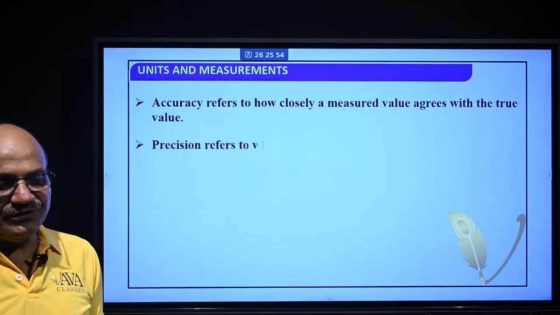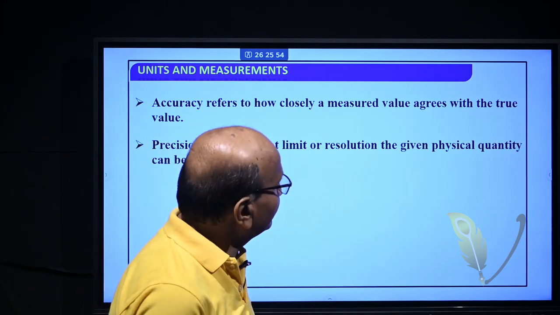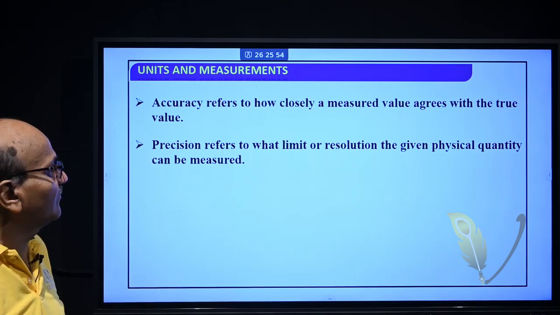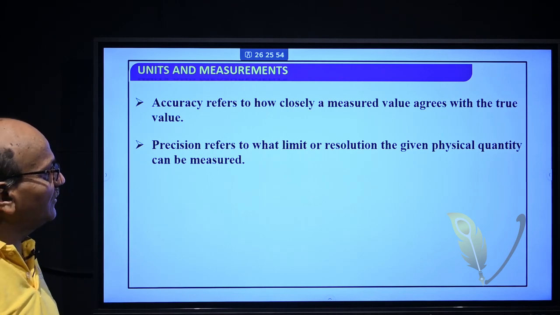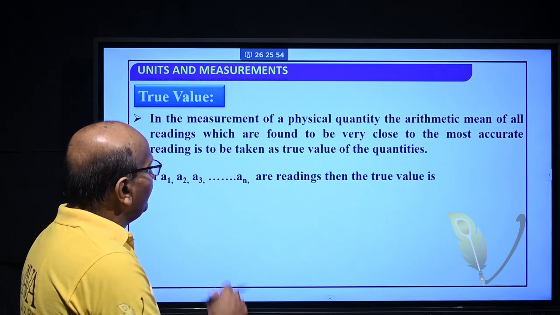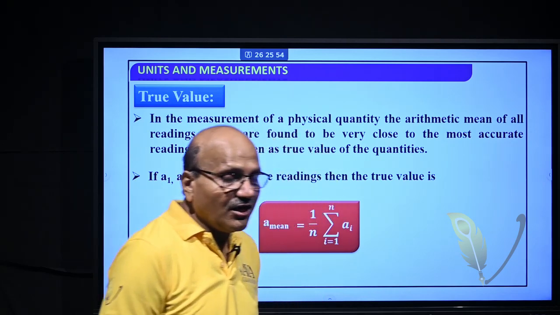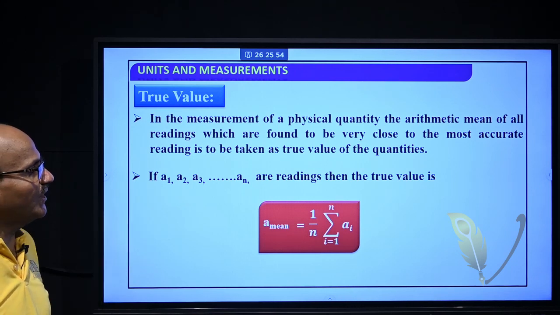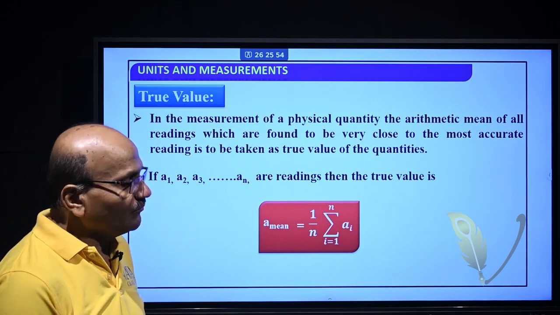Accuracy refers to how closely a measured value agrees with the true value of the observable. Precision refers to the limit or resolution to which the given physical quantity can be measured. So, in measurement of a physical quantity, the arithmetic mean of all the observations or readings, which is found to be very close to the most accurate reading, is to be taken as the true value of the quantity.